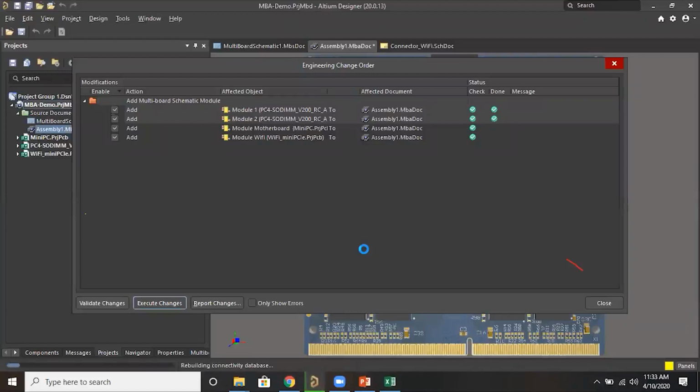So it is just importing all the PCBs. It depends on your RAM size and file size.